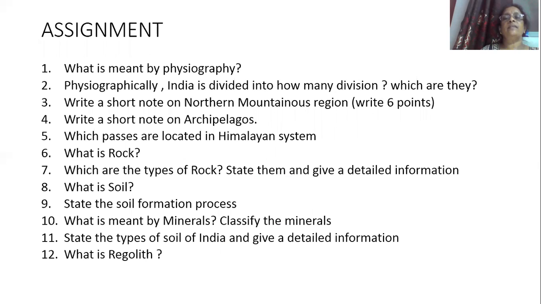So this lesson is completed, and I am giving you some questions as an assignment. You have to make a new notebook for geography, that is an interleaf book, and you have to write the answers to these questions. When you have to submit the notebooks, I will inform you later. For the answers of these questions, go through my slides 1, 2, 3, and 4. All the answers are there in my lessons.